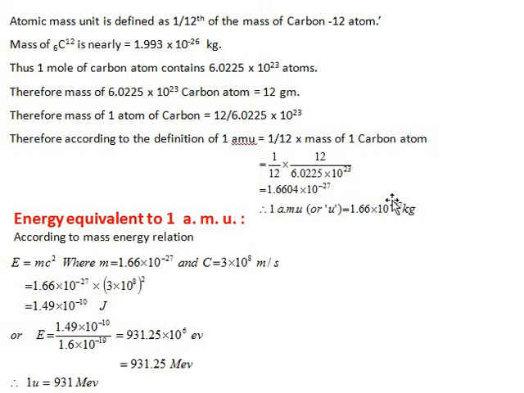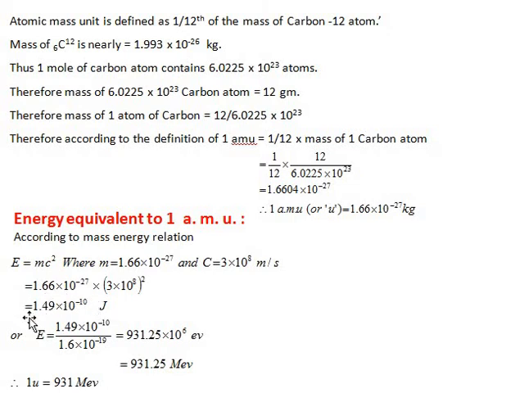Okay, so energy equivalent to 1 AMU. According to the mass-energy relation, E is equal to mc², we know the mass m is 1.66 × 10^-27 kg, and c is the velocity of light, that is 3 × 10^8 meter per second. Substituting these values, we get 1.49 × 10^-10 joule.